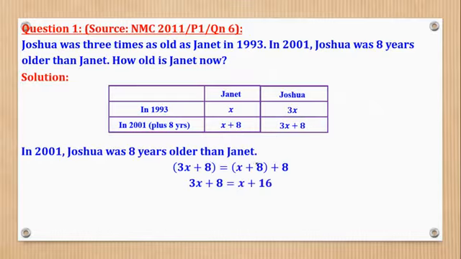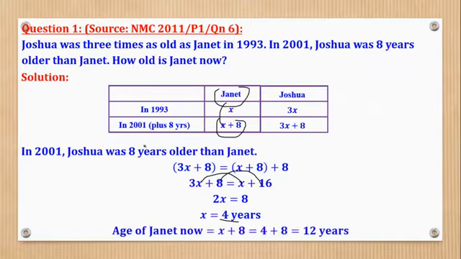Then you can solve, because these are linear equations: open brackets, collect like terms, bring this on this side and this on this side, divide both sides by 4 to get 4 years. So now that I have the value of x, I can get the age of Janet, which will be x plus 8, and that will be 12 years. So basically that is what they wanted.